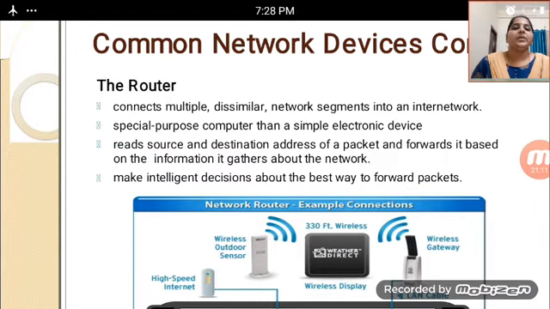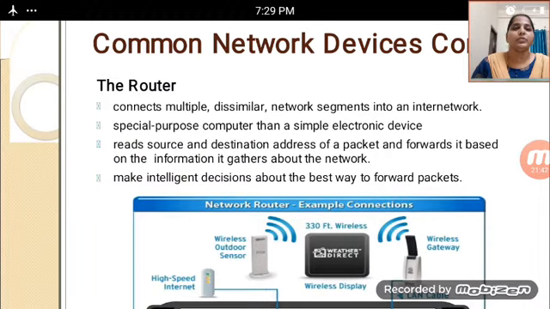Whenever multiple connections are there, it connects multiple dissimilar network segments into an internetwork. This special purpose computer reads the source as well as the destination address of a packet and forwards it based on the information it gathered about the network.